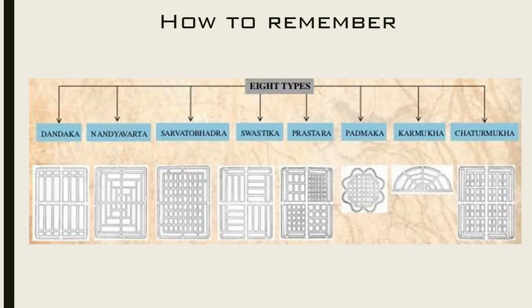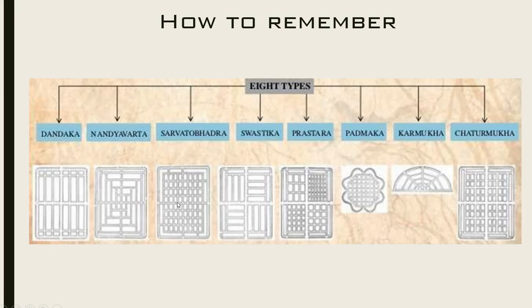The question arises, how do I learn all the four? So let us see how you would learn it. So the first is done. You have to remember three, which are the most important ones: the Dandaka, Padmaka, and Karmuka. Padmaka and Karmuka are two very different things, so that is clear. The next is Dandaka. When you arrange Dandaka in a spiral form with parallel streets, you get Nandyavarta. And when Nandyavarta aligns itself in the form of a swastika, you get a Swastika.